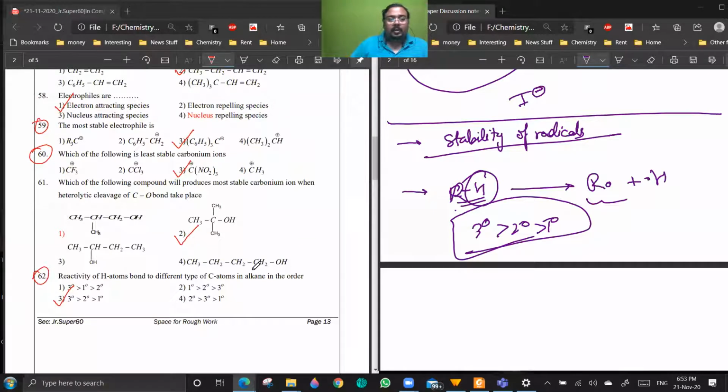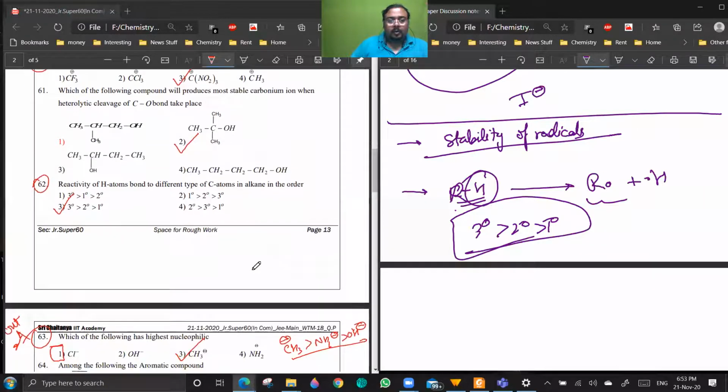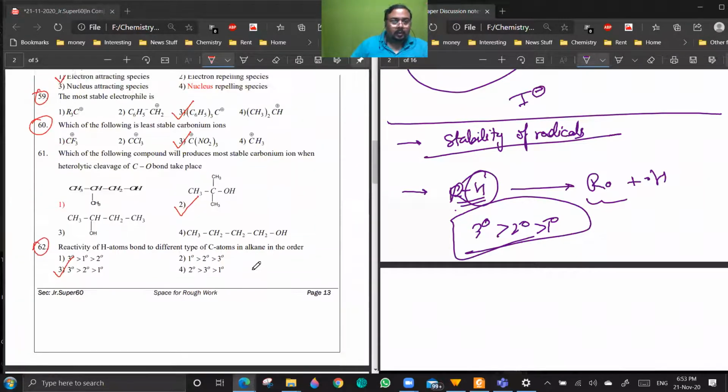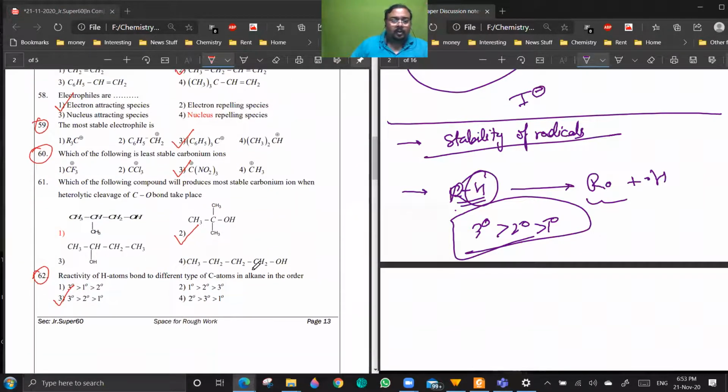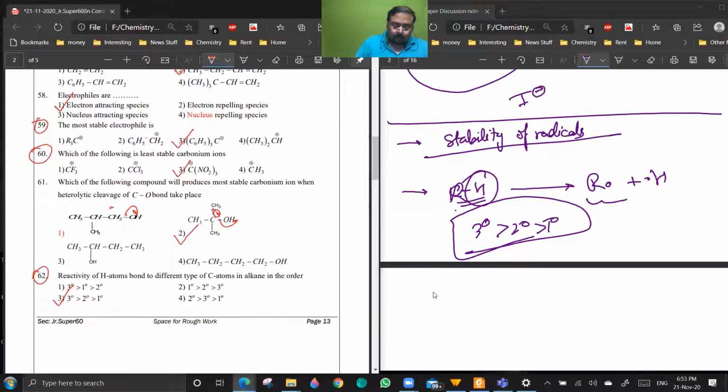So 59 to 61. Sir, 59, 60 both explain, sir. 61 also. For 61, you just remove the thing and put a positive charge here. Now you have to just compare the stability of the carbocation. So 3 degree greater than 2 degree greater than 1 degree. Is it clear? Yes, sir.